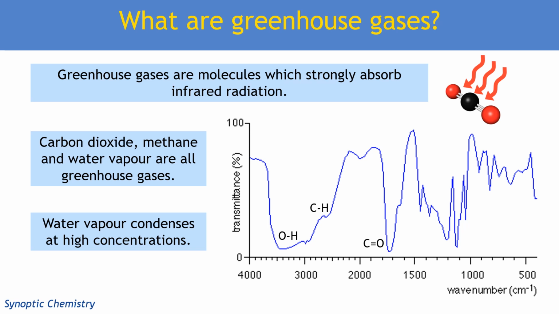So it doesn't really matter how much water goes into the atmosphere. It's actually going to remain relatively constant. There's going to be an equilibrium between water vapor and liquid water droplets, so it's not going to increase the overall absorption of infrared radiation.